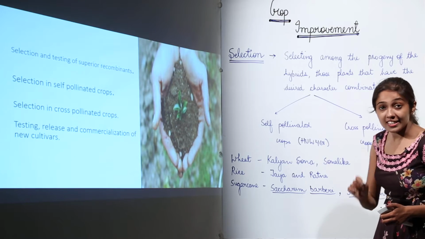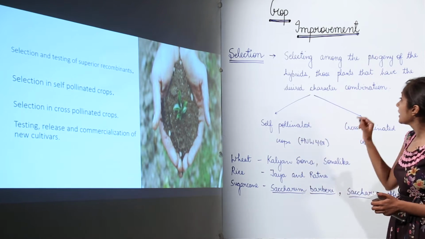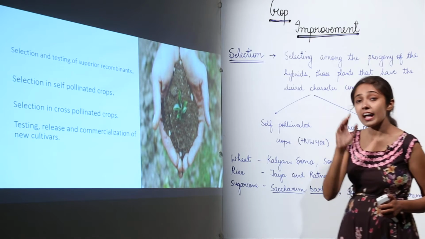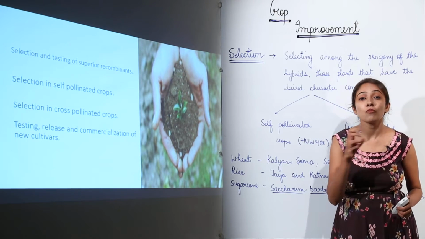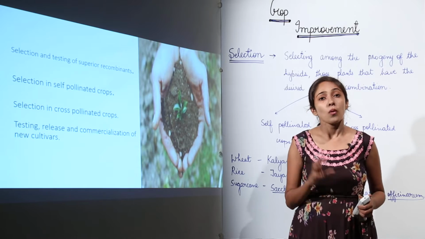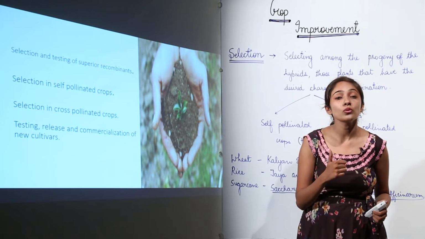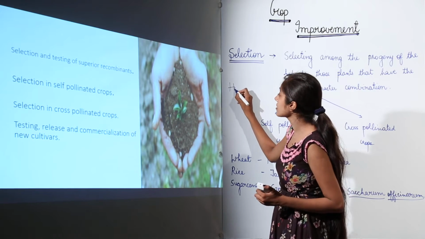This step is really very important when we are going to select the plants that have the desired character combination. Once we have done such selection, then we are going to perform self-pollination of those plants. Why are we going to allow self-pollination? Because now we want to achieve uniformity, or I should say homozygosity.